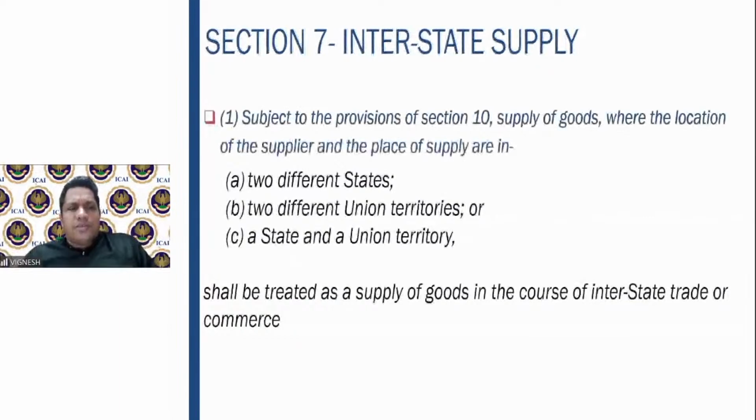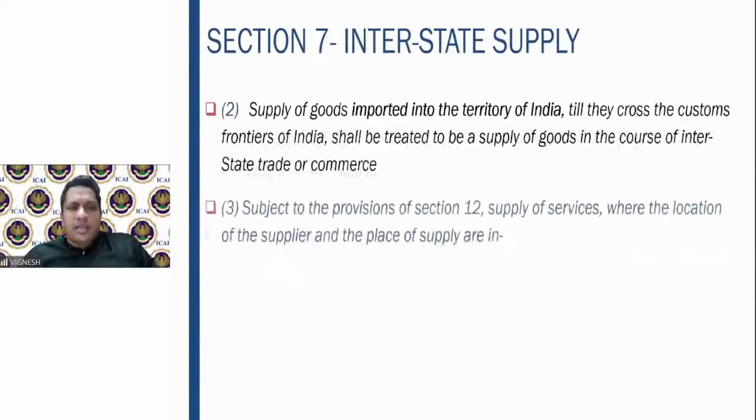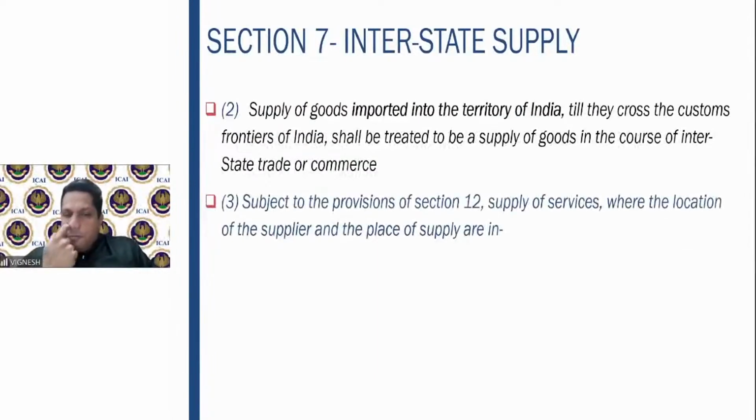So if you see, 7 subsection 1 refers to supply of goods, 7 subsection 3 refers to supply of services. So subject to the provisions of section 12, when we see, section 12 will be covered in place of supply. Section 12, apart from the general rule, also enlists certain specific places of supply, which is clearly declared under the law. So what has to be done in that particular situation? That is given in your section 12.